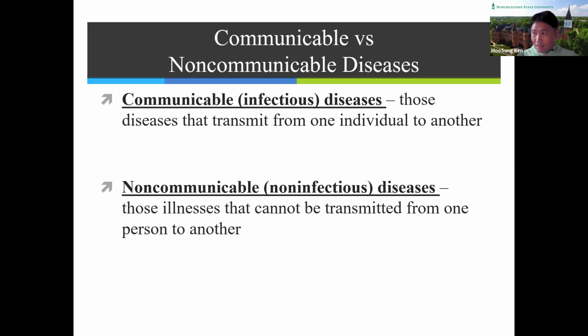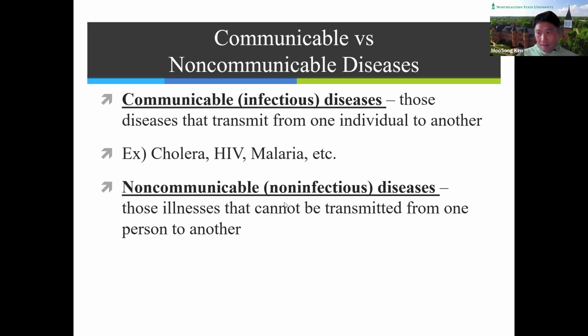Can you give an example of an infectious disease? Yes. Infectious diseases include cholera, HIV, malaria, flu virus, and also COVID-19 virus. These are infectious diseases. Can you give an example of a non-infectious disease then?